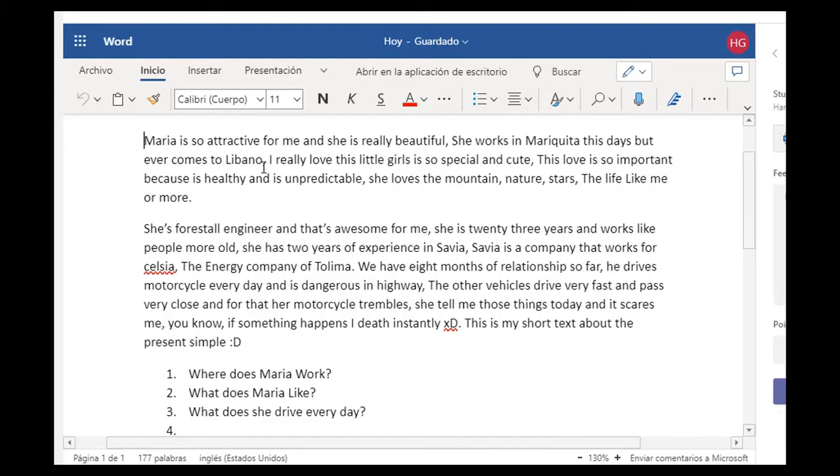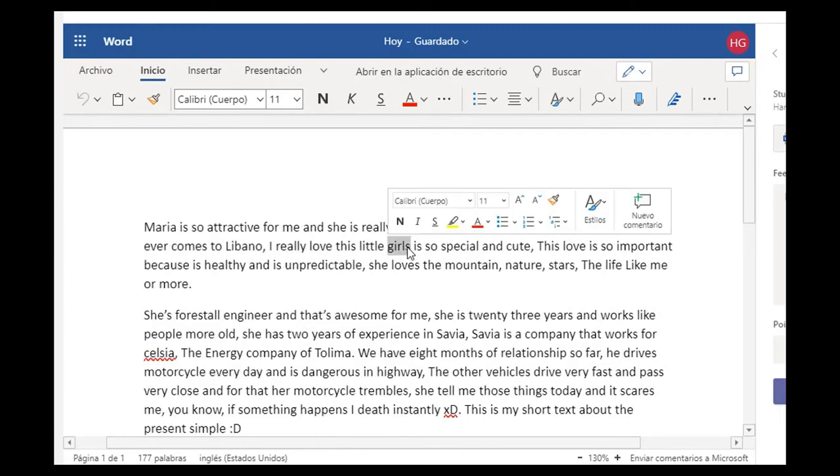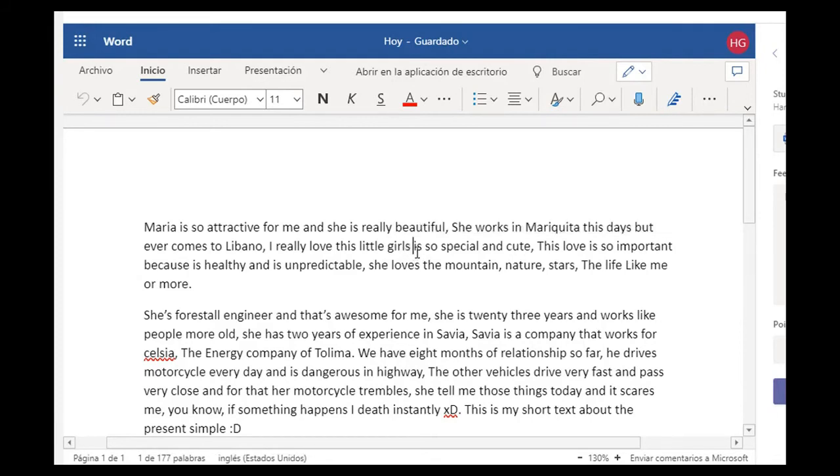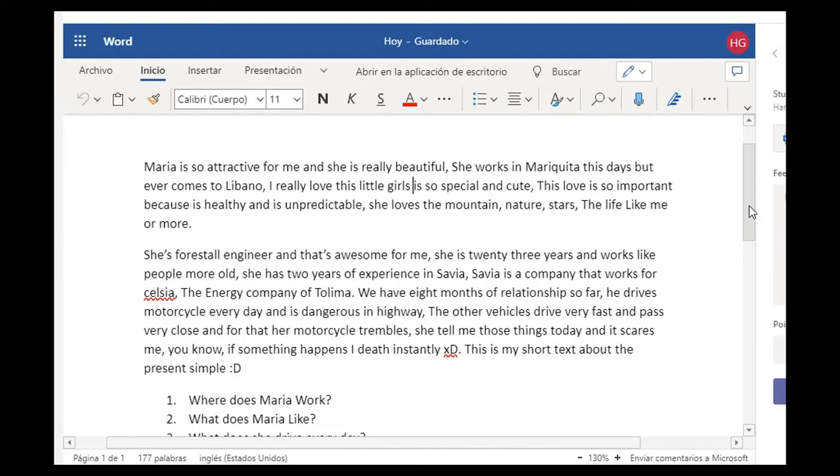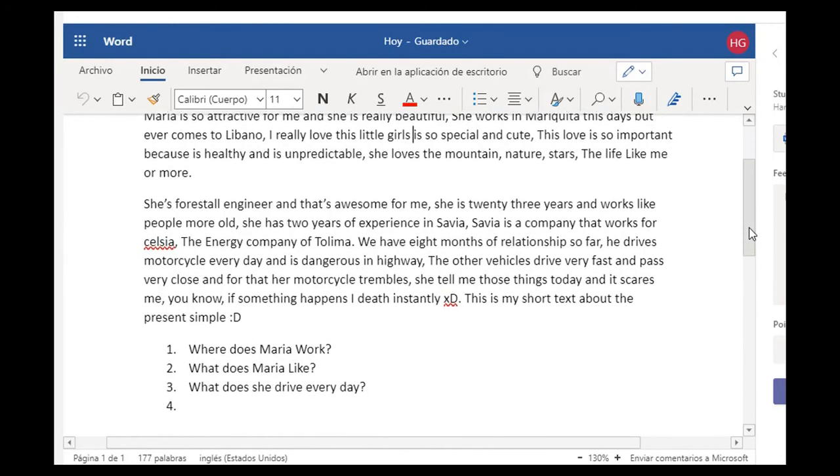Okay, that's something that we need to discuss. So the owner of this homework can tell me these days if it was she sometimes comes to Lebanon or she never comes to Lebanon. I don't know. Okay. "I really love these little girls. This little girl is so special and cute. I really love these little girls." I don't know if you're talking... yes, you're talking about one girl. You probably committed a mistake. You probably didn't want to, but there is an extra S that you don't need. Okay, so special and cute. This love is so important. Okay, that's very good.